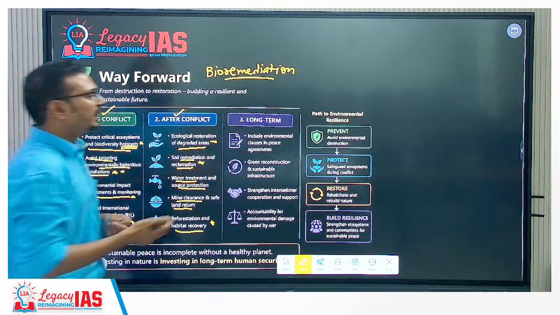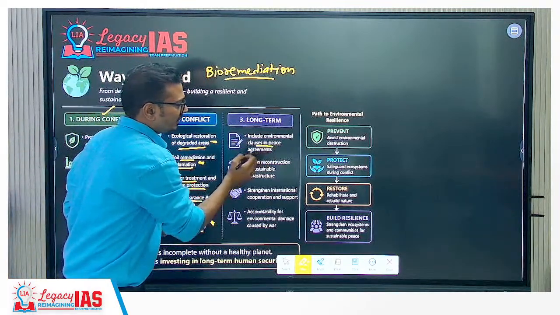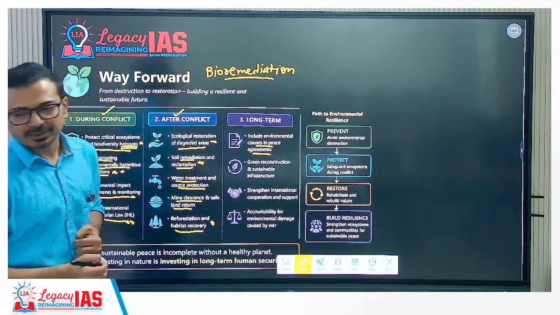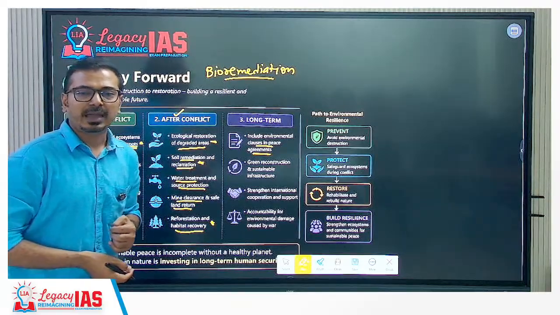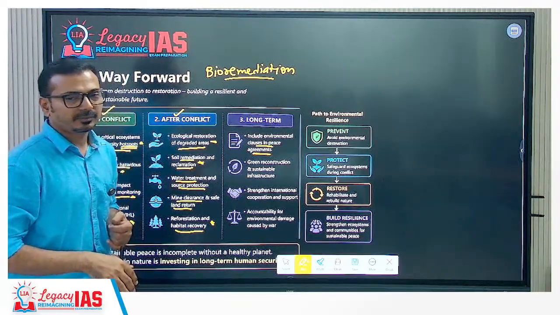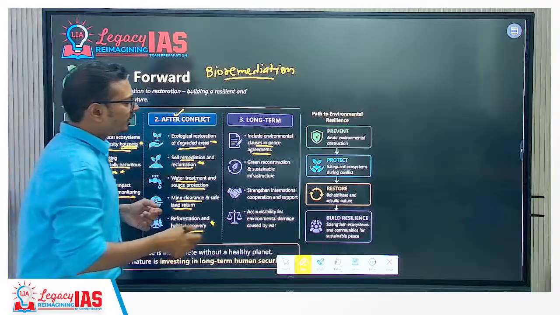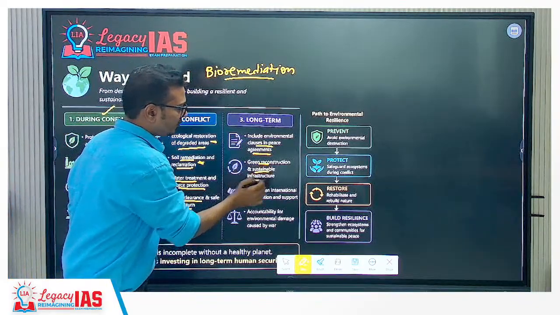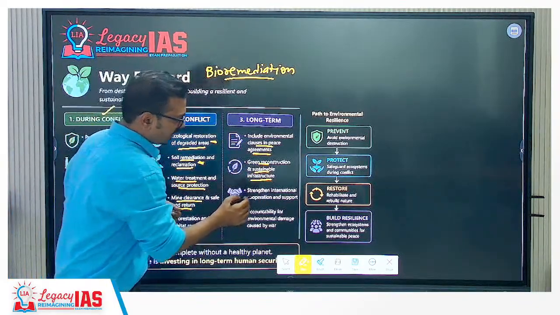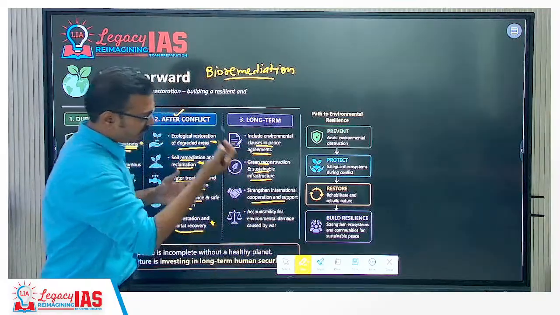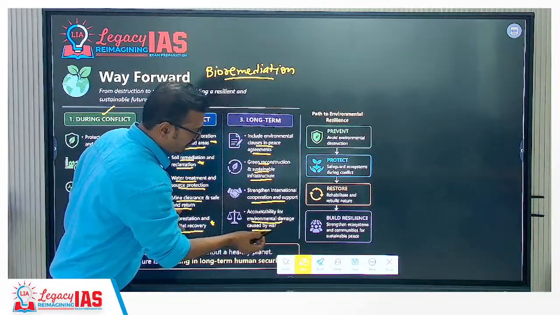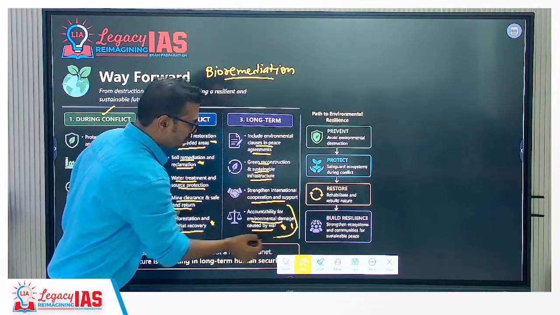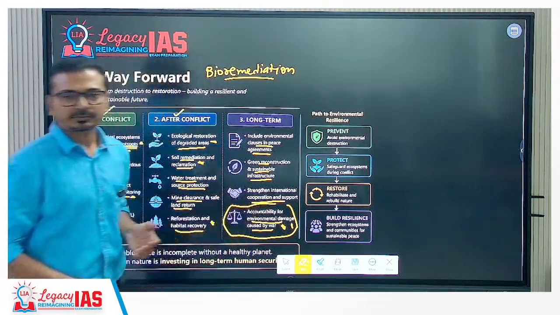Long term: include environmental clauses in peace agreements. So whenever there are conflicts and peace agreements, environmental damage should be part of that recovery. Green reconstruction and sustainable infrastructure, strengthening international cooperation and support. See, all these generic terms will be there. Accountability for environmental damage caused by war. Now this one should be there in negotiations.